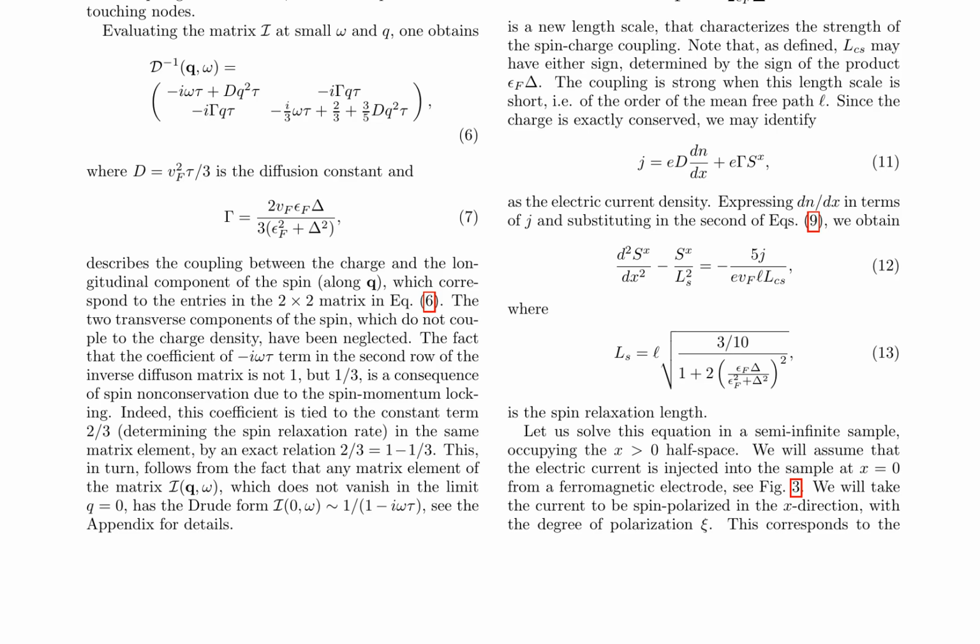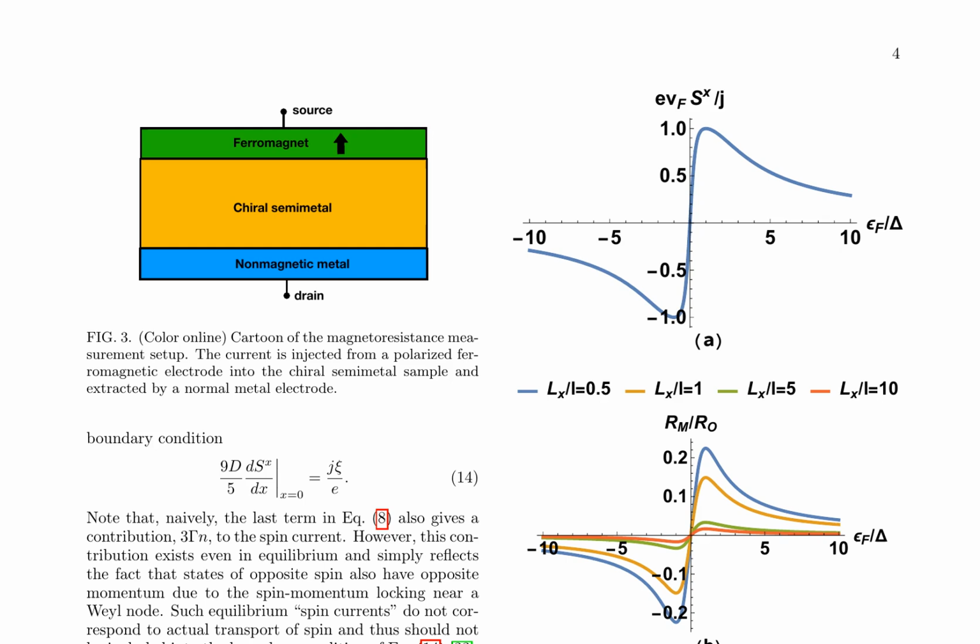The authors consider a semi-infinite sample with a ferromagnetic electrode at x equals 0, injecting a spin-polarized current into the chiral semimetal. They solve the equation for the spin density S_x(x), and find that it consists of an intrinsic spin polarization of the charge current and an extra spin density injected from the ferromagnetic electrode. The authors then calculate the voltage response to the injected current and find that it consists of an ohmic contribution and a non-ohmic contribution with a non-trivial scale dependence.